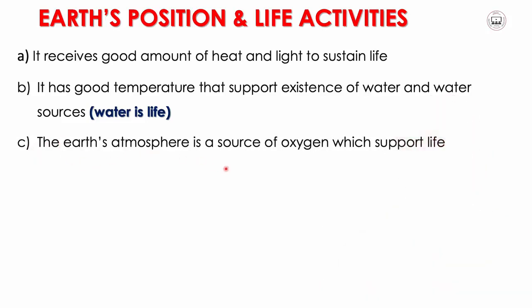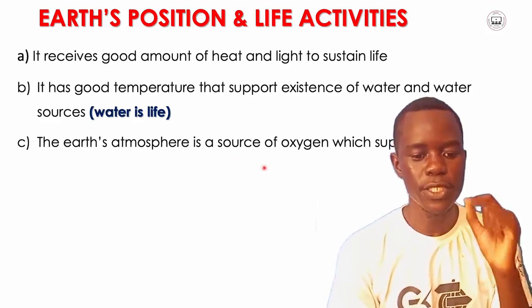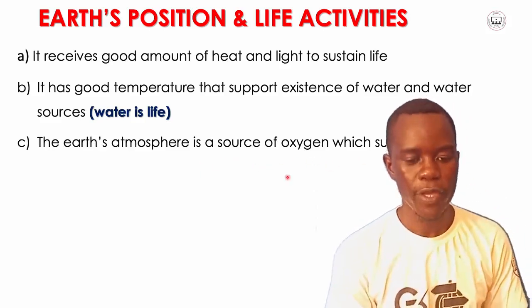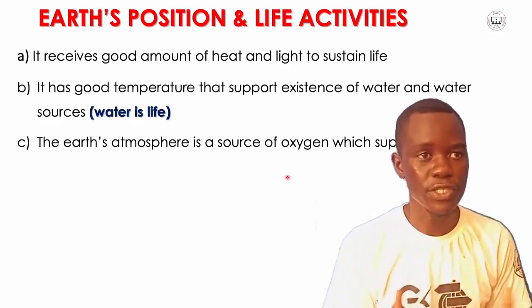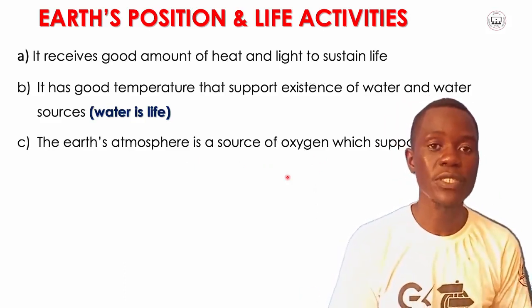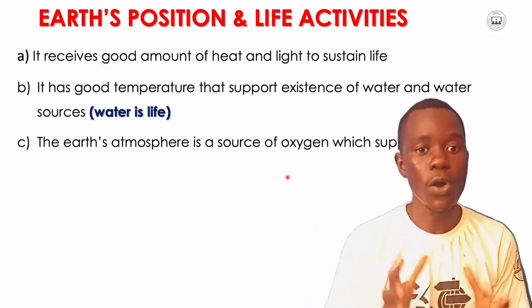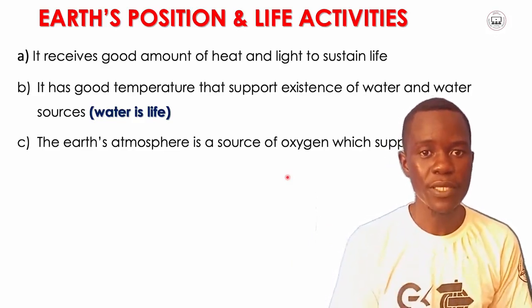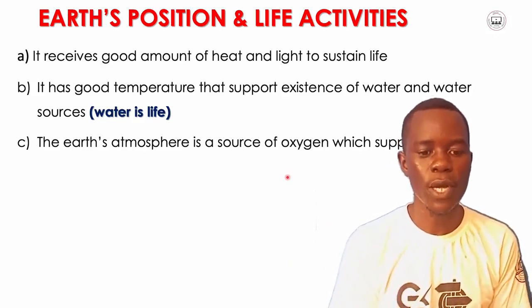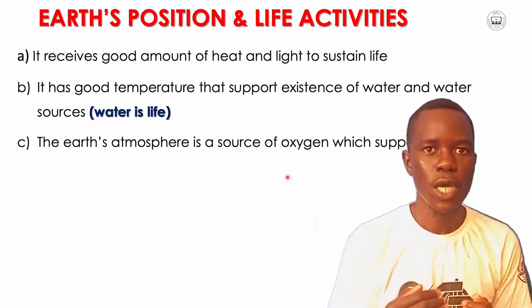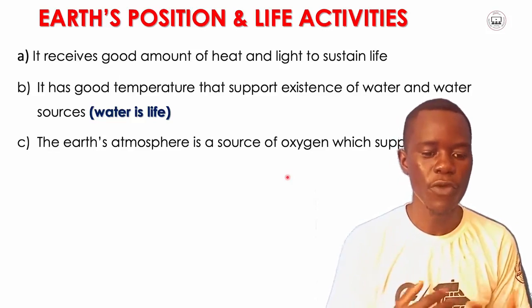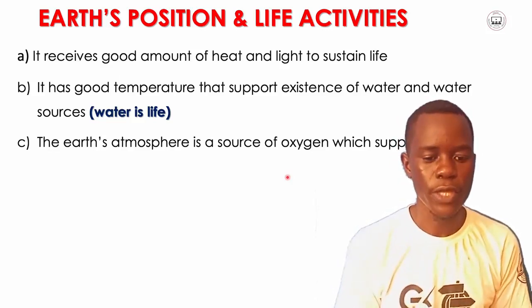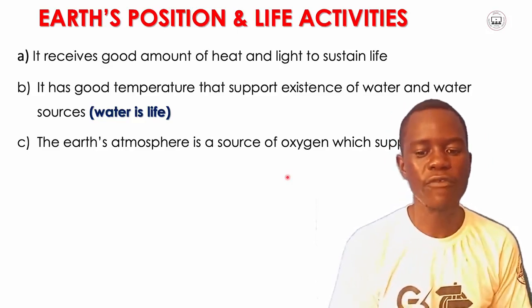The Earth's atmosphere is a source of oxygen, which supports life. In the atmosphere of the Earth there are different types of gases. One of the major gases found in the atmosphere is oxygen, and oxygen is one of the most important gases for human beings and other living things on the Earth. This gas is important for living things. That is why we have life on the Earth.